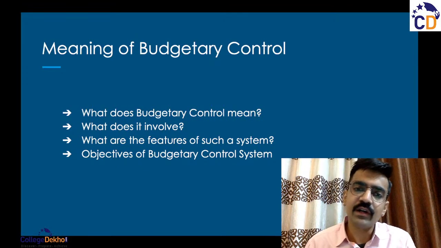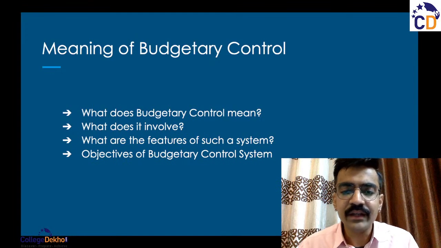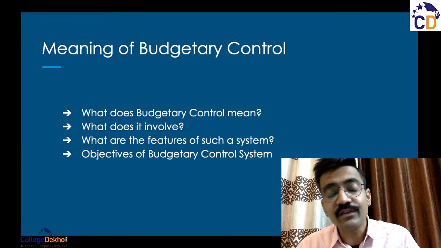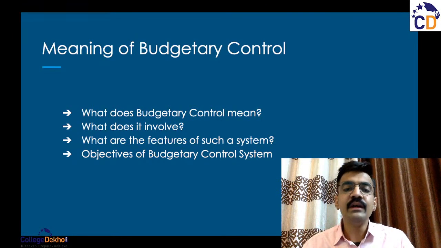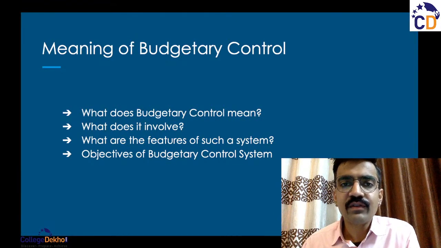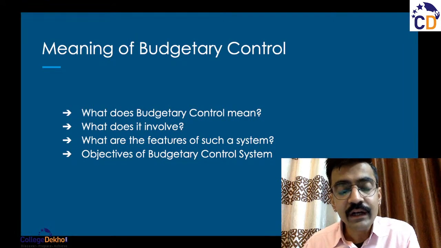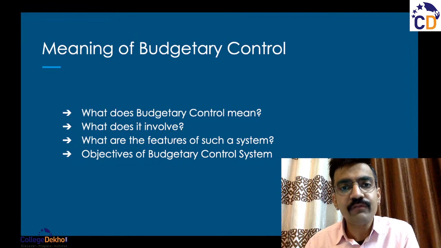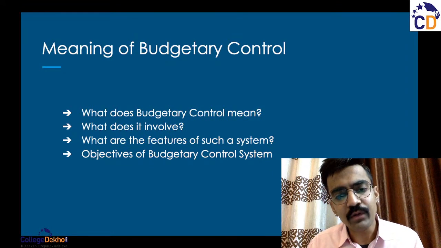All right. So budgetary control is nothing but a management control. It is a system of management control and accounting in which different activities and operations of a business are accounted for in advance. They are planned, they are forecasted, and they are accounted for in advance to the extent possible.